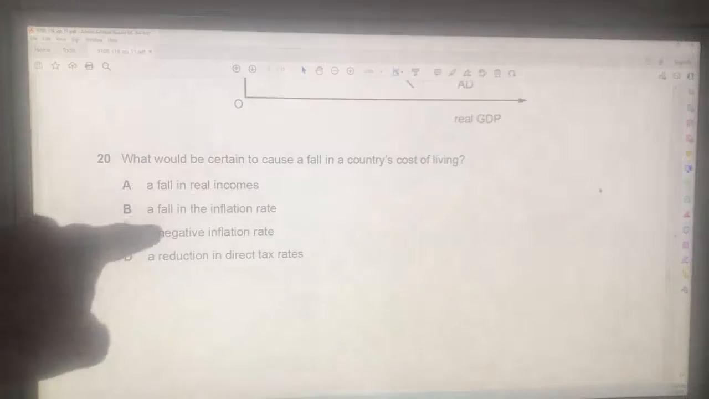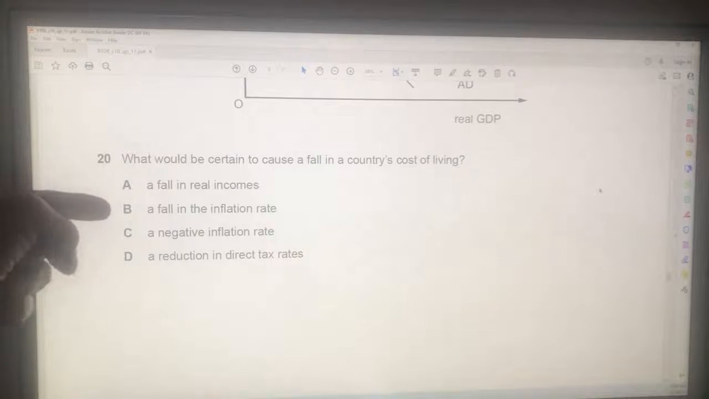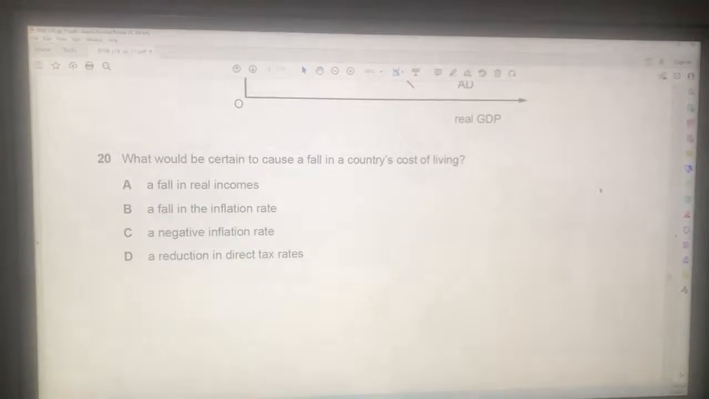That will reduce people's standard of living, reduce what they can buy. So B, reduce their standard of living. B, fall in the inflation rate. A fall in the country's cost of living.